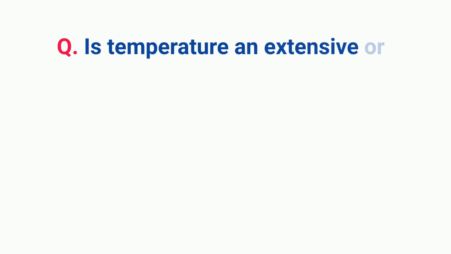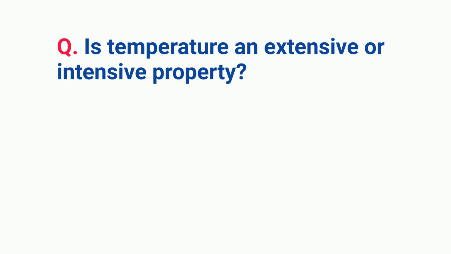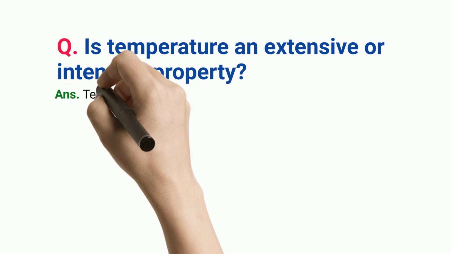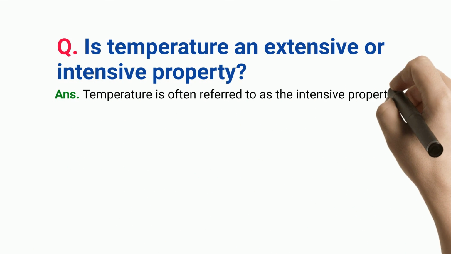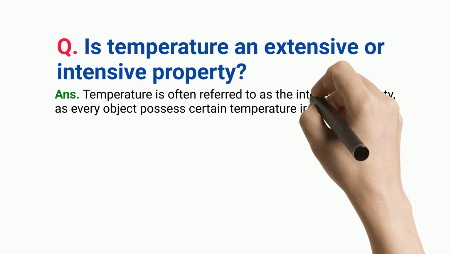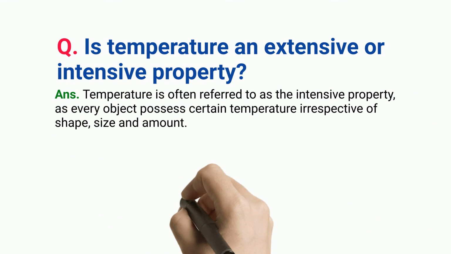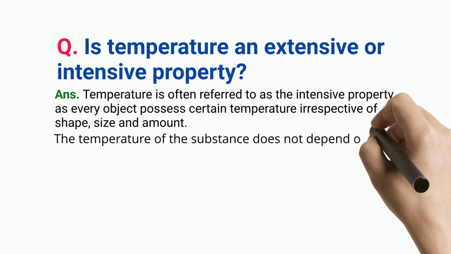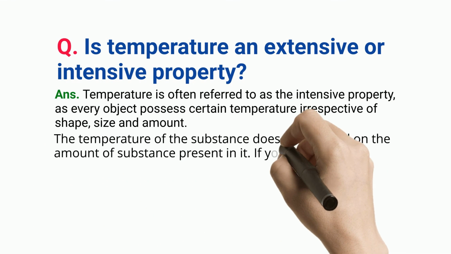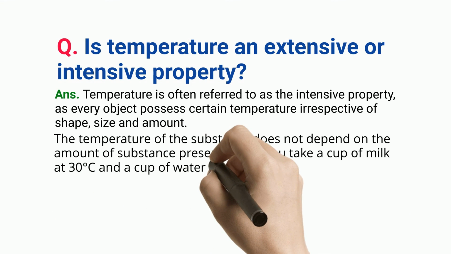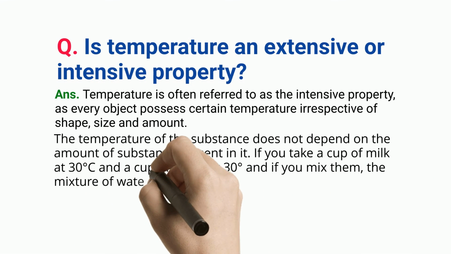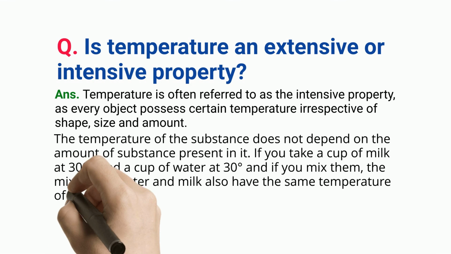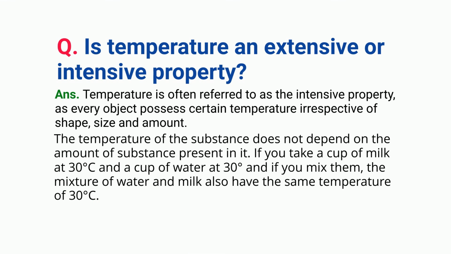Is temperature an extensive or intensive property? Temperature is often referred to as the intensive property, as every object possesses a certain temperature irrespective of shape, size, and amount. The temperature of the substance does not depend on the amount of substance present in it. If you take a cup of milk at 30 C and a cup of water at 30, and if you mix them, the mixture of water and milk also has the same temperature of 30 C.